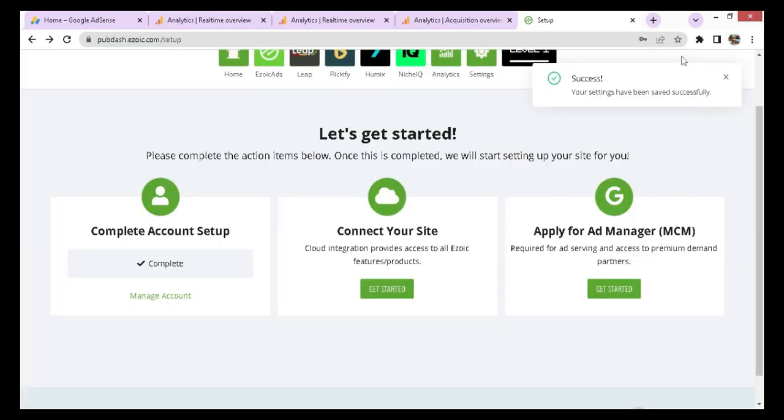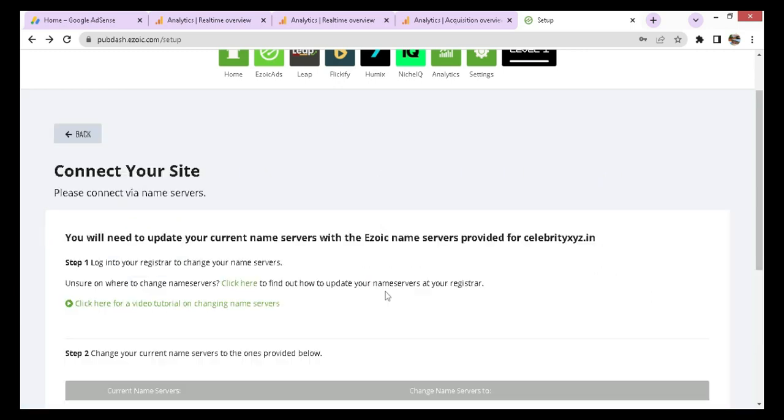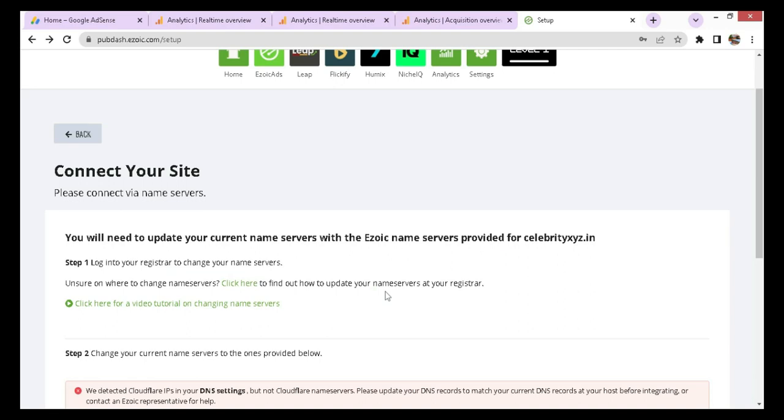Next, we have to connect your site. In other words, integrate. This is what I don't like about Ezoic. They want to take full authority or take over of your site under their possession. Once you click on setup, here your site details are identified.